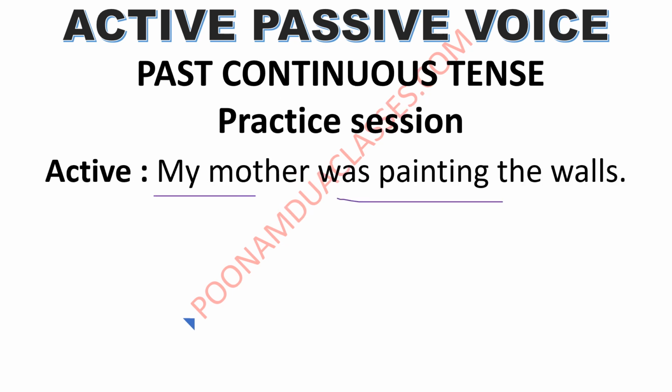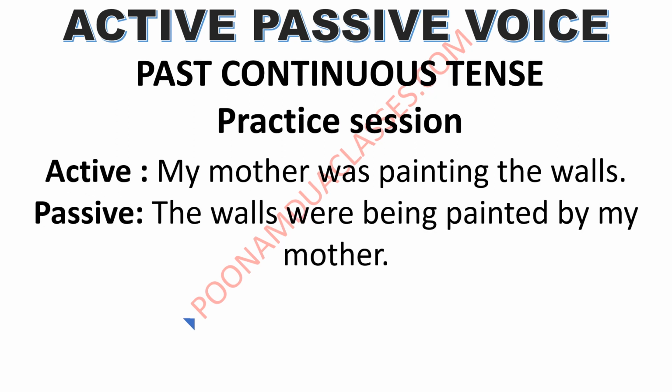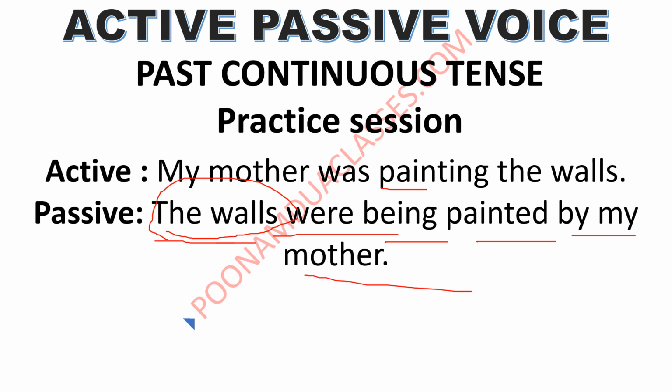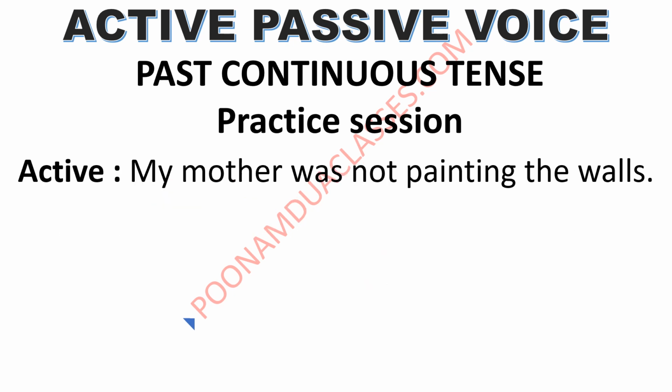My mother was painting the walls. This is simple affirmative past continuous sentence. You did a great job again. If you were thinking the same, the walls, this time it will be were, not was, because walls is plural. The walls were being painted, the third form of paint, by my mother. My mother will remain the same object and subject.